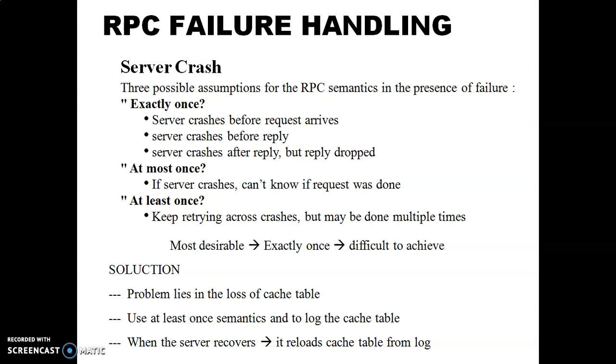At most once: if the server crashes, we can't know if the request was done. At least once: keep retrying across crashes, but it may be done multiple times. Exactly once is the most desirable, and it is difficult to achieve.